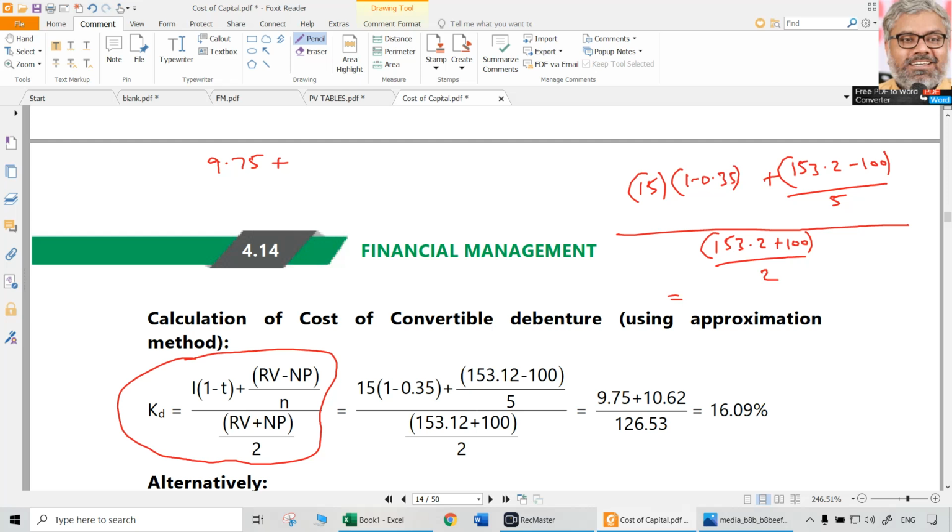That will be around 10.64, divided by 153.2 plus 100 divided by 2, the average, 126.6. So how much will that be? 9.75 plus 10.64 divided by 126.6 for the expression, percentage. Around 16.1% is going to be the cost of debt in this case using the approximation method.